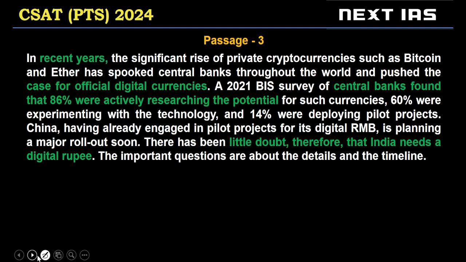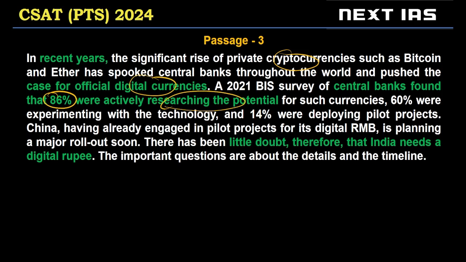All right. Now here we are talking about how cryptocurrencies have led central banks to react in different ways. So central banks are scared because of cryptocurrency, because of the uncertainty. So many central banks, 86% of central banks, were actually researching the potential of starting their own digital currency, right, to fight these cryptocurrencies.